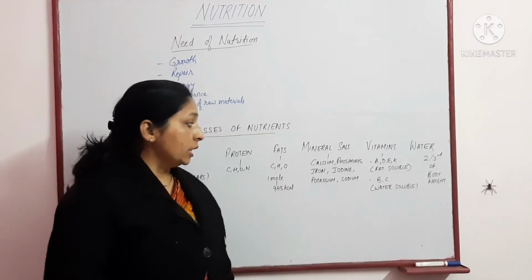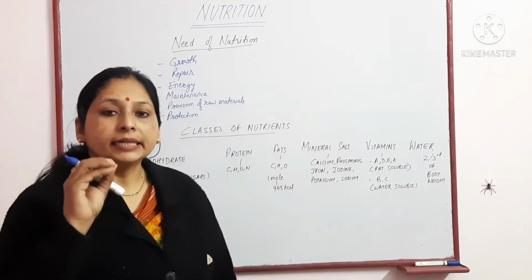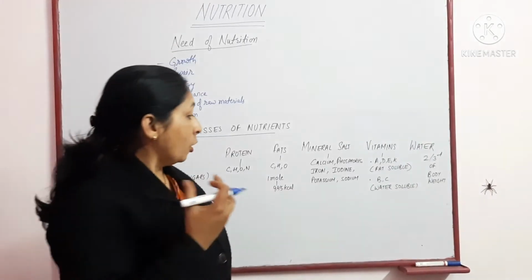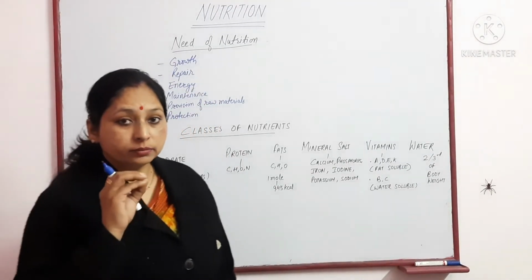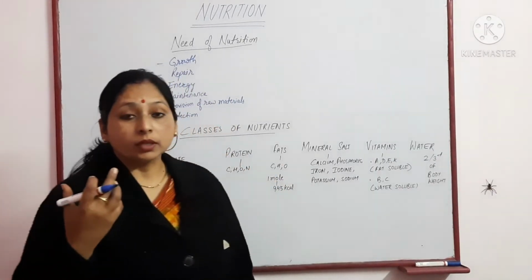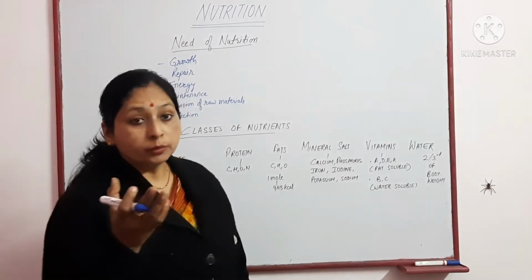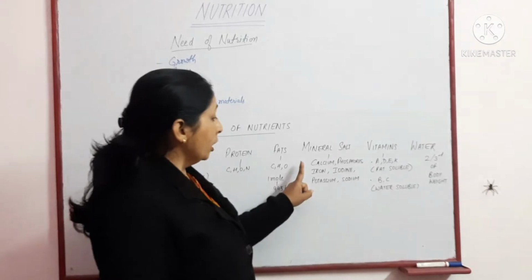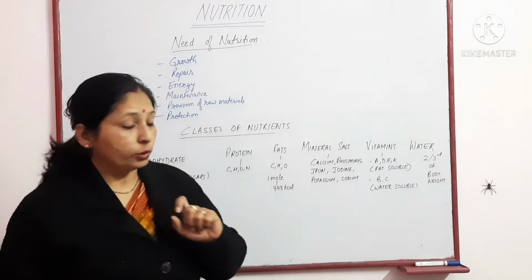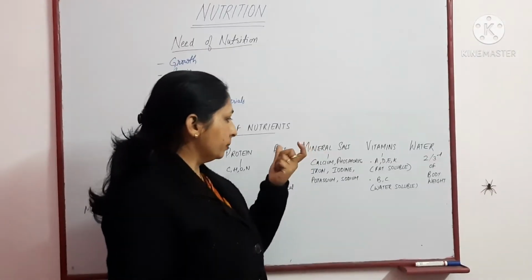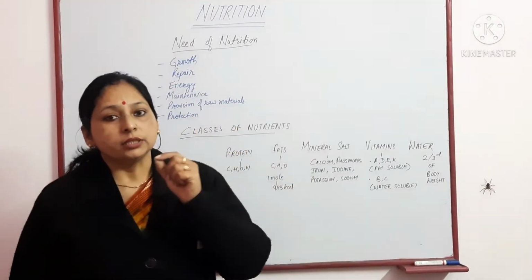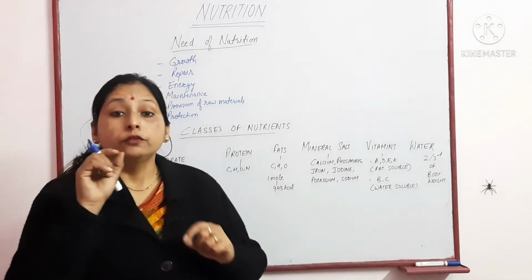Now mineral salts. The minerals are required by the body for calcification, for ossification, or for blood formation. It forms the main pigment of the blood. It is required for the various activities or the stimulus for functioning. The mineral salts are calcium and phosphorus, which are components of bone and form a major constituent of bone. Then iron is a major important substance for blood.